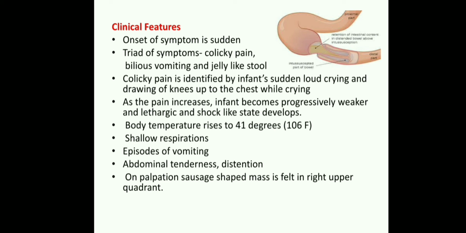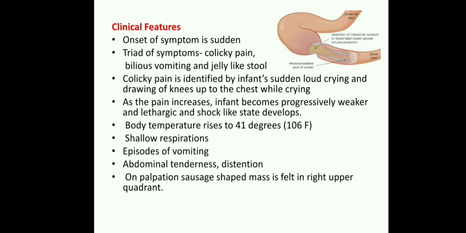And then the baby's temperature rises, up to 41 degrees, meaning 106 fever, because of infection, and the infection may enter the bloodstream. So with rupture, bleeding and gangrene, the baby has increased body temperature, 106 degrees Fahrenheit. Shallow respirations, episodes of vomiting, abdominal tenderness and distension are also there. Whenever we touch the abdomen, the baby is unable to tolerate palpation. On physical examination, abdominal distension will be there because of swelling.